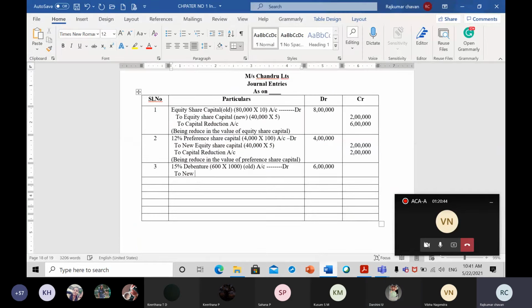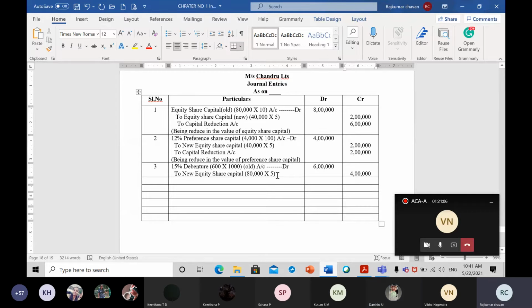So this is new equity share capital. How many equity shares are we giving them? 80,000, and one share value we decided is 5 rupees. 80,000 into 5 is 4 lakh rupees.